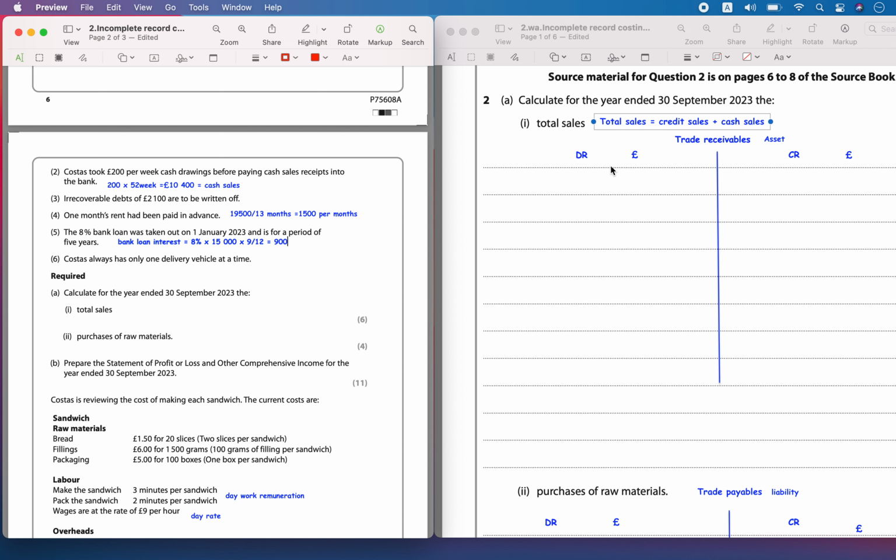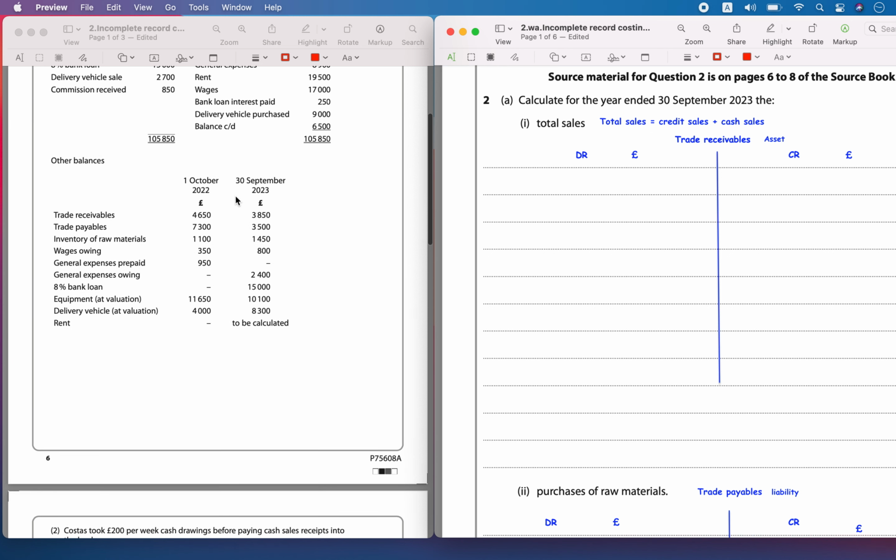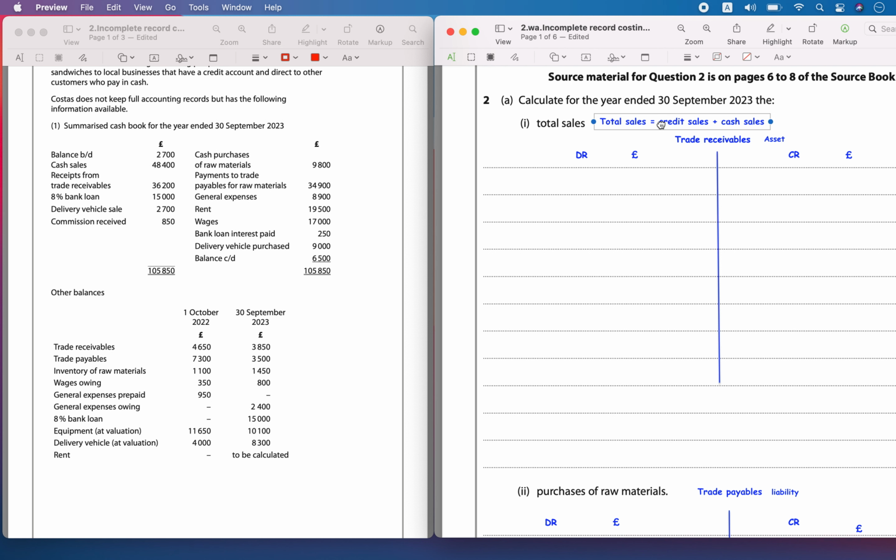Now the first question, part A, is calculate for the year ended 30th September 2023 the total sales. First, the total sales is nothing but the sum of credit sales and cash sales. Now the credit sales portion we can get from preparing trade receivables, otherwise you will have to learn the formula.